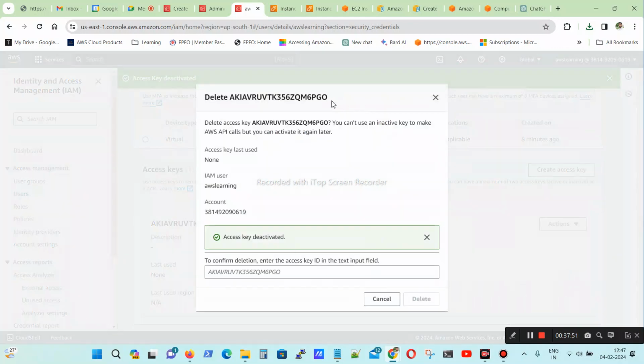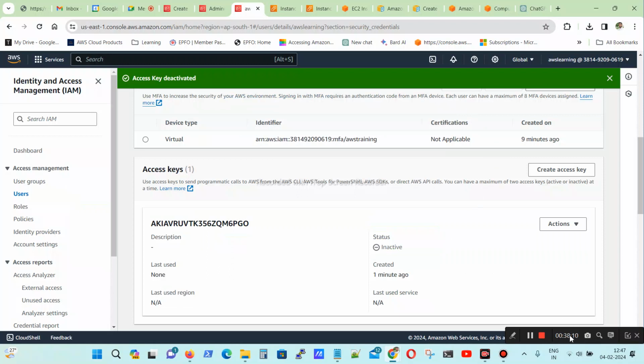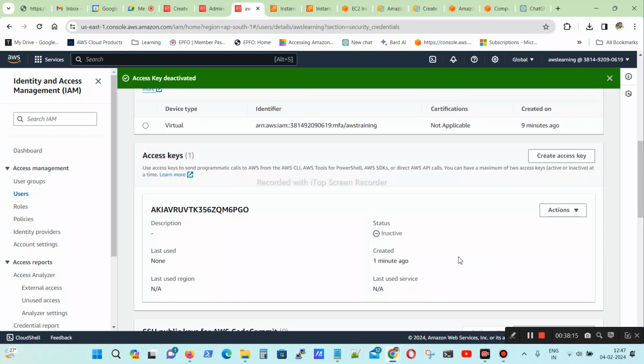Without deactivating, is there any option to get the secret key again? No, it will come only one time. So you have to copy it and keep it somewhere. If you forget to download it, do the same process: deactivate it and create a fresh one.